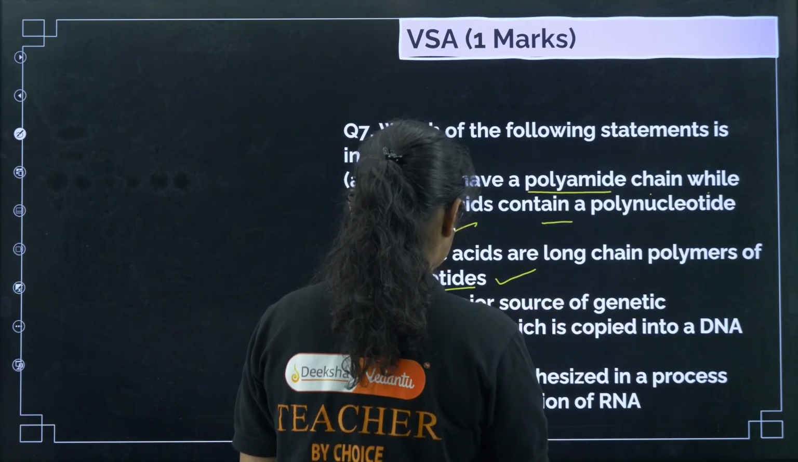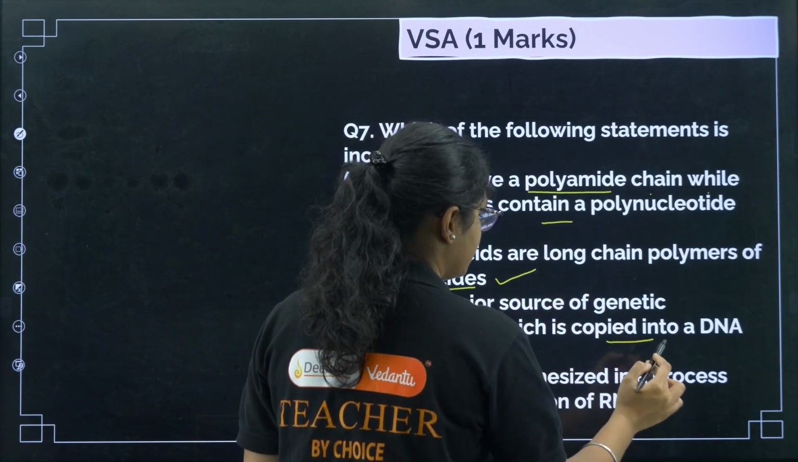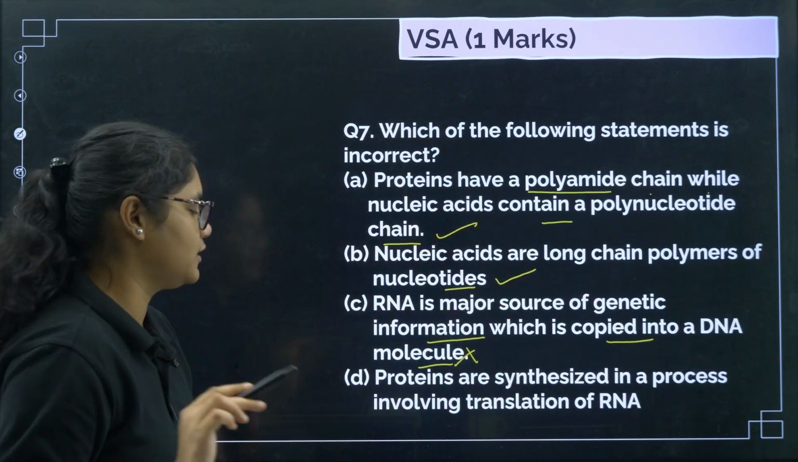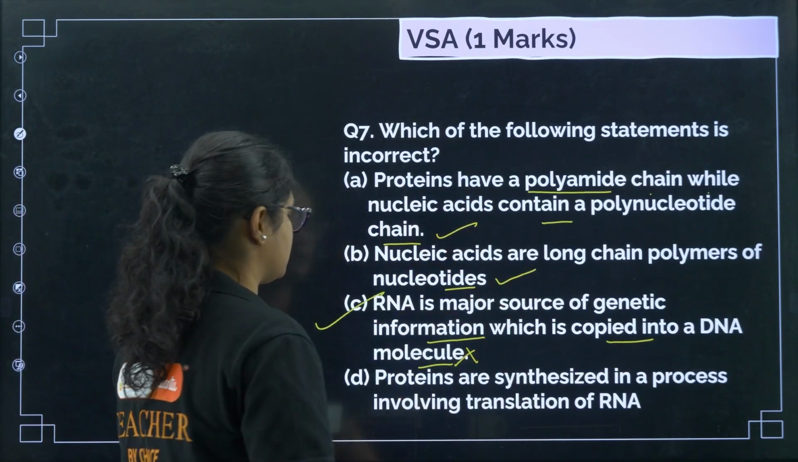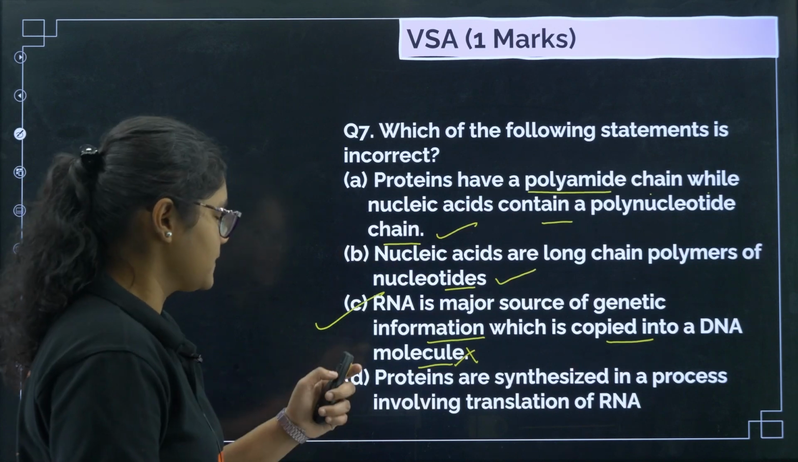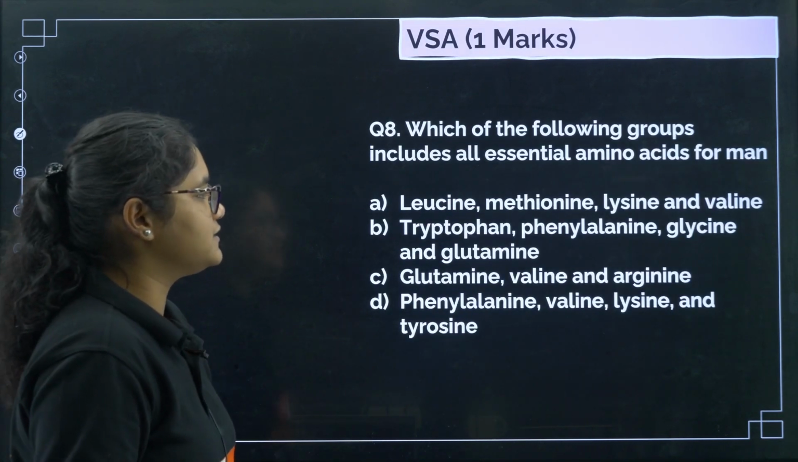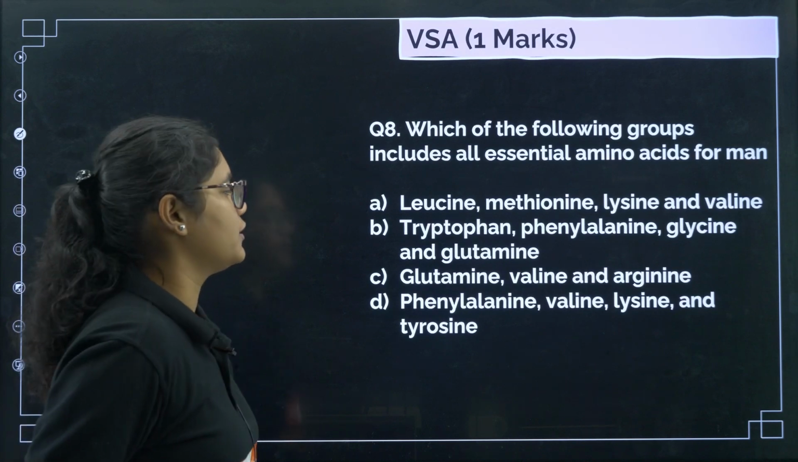RNA is a major source of genetic information which is copied into DNA molecule. No, DNA is the major source of genetic information. Okay, the incorrect statement is option number C here. Next question number 8. Which of the following groups include all essential amino acids?